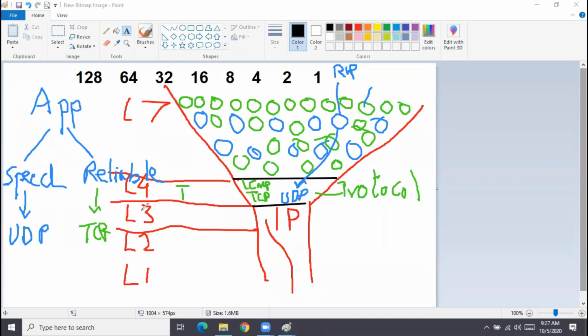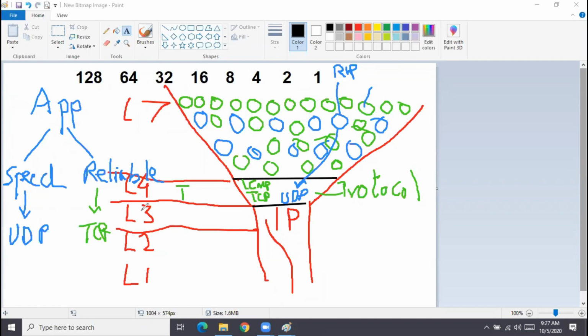Once the path is there and a communication channel is created between the two devices, anything they send can be sent reliably. If they are sending, there will be acknowledgement. If something is missing, it will be retransmitted. So in TCP, reliability is there. But in doing so, the communication will become a little slow.